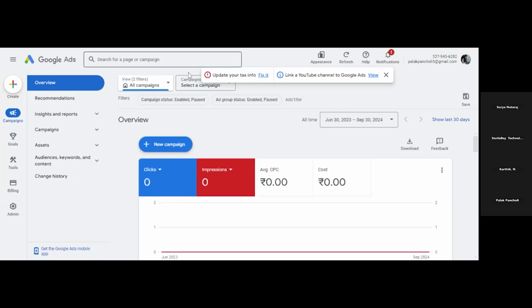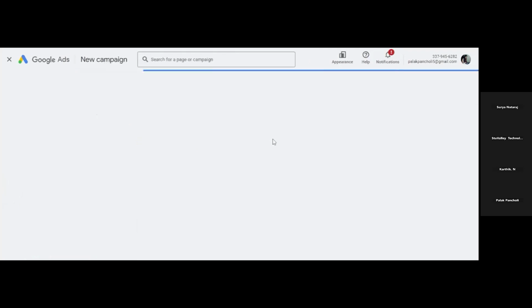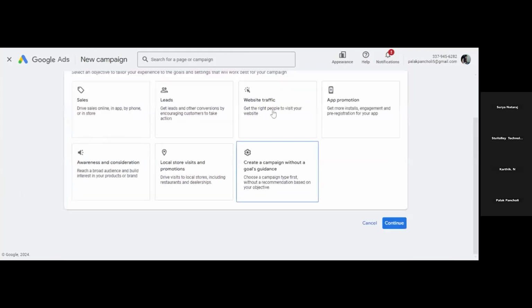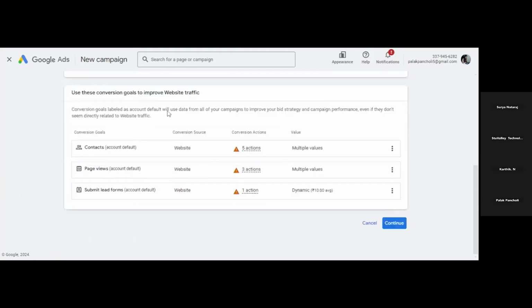For creating a campaign, just click on this plus button. This process you already know, up to the campaign selection. We are selecting website traffic as a goal here. What people will do after reaching our website, that we will select later on in the ad campaign.